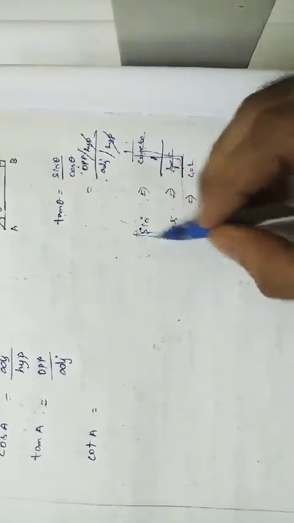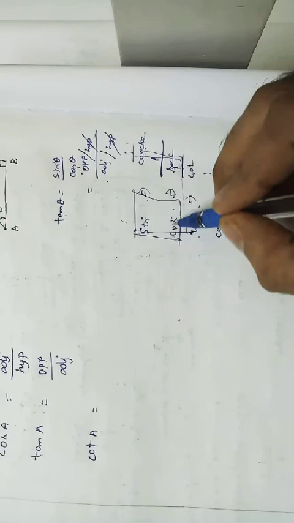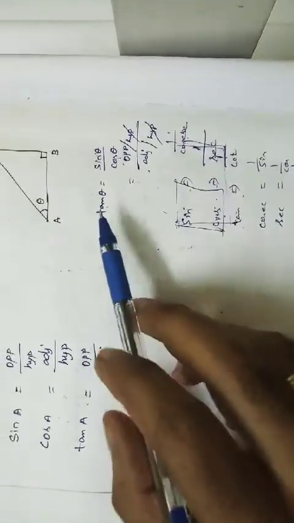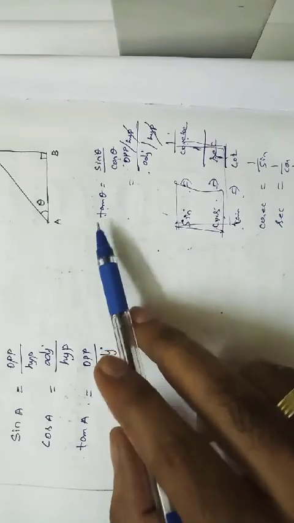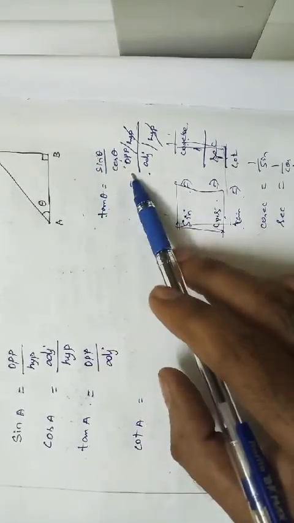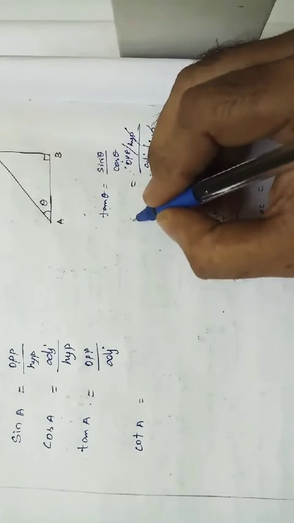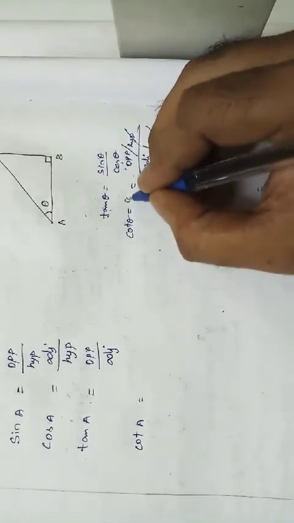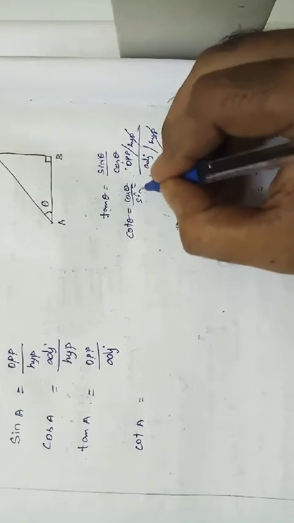So if you know the trigonometric ratios of sine and cos, we can write all the values, right? I told you that tan theta is nothing but sine by cos. Writing tan in terms of sine and cos, tan theta is equal to sine theta divided by cos theta. And cot theta is nothing but 1 by tan theta, the reverse order, right? So cot theta is nothing but cos theta divided by sin theta.